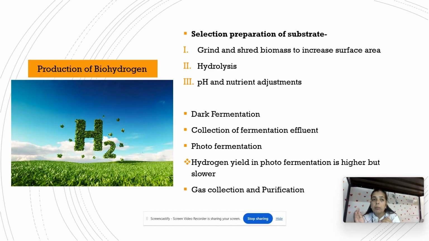the photofermenter, where the photosynthetic bacteria will use this volatile fatty acid and make biohydrogen. Biohydrogen, as I said, is formed more in photo fermentation as compared to dark fermentation. Then we will collect the gas and purify it.